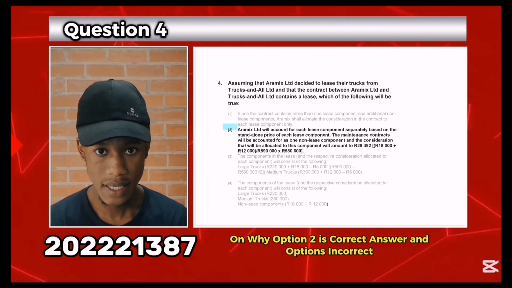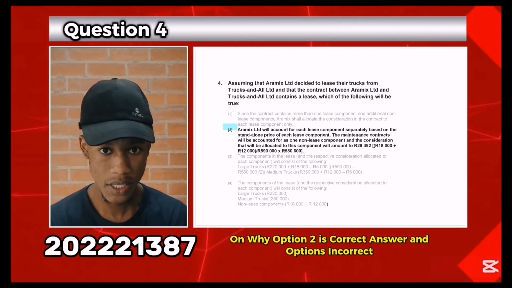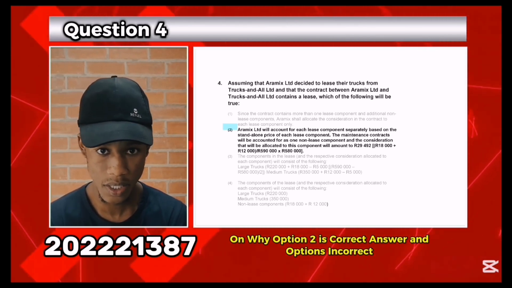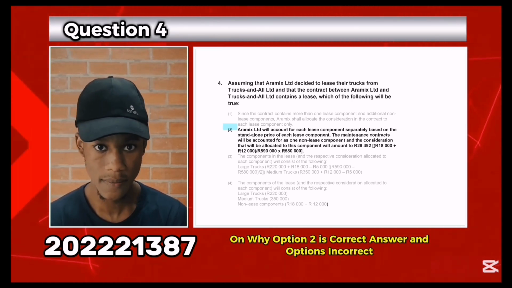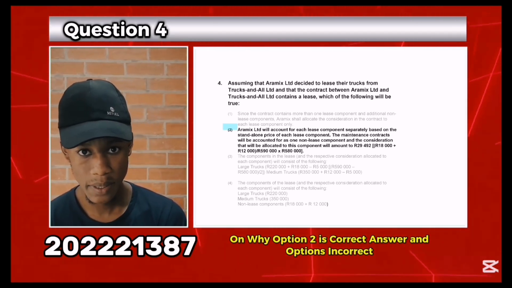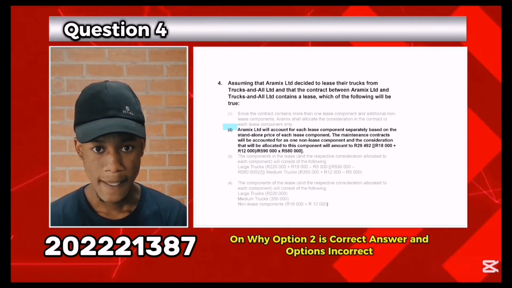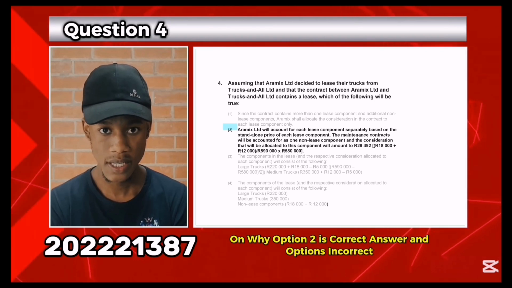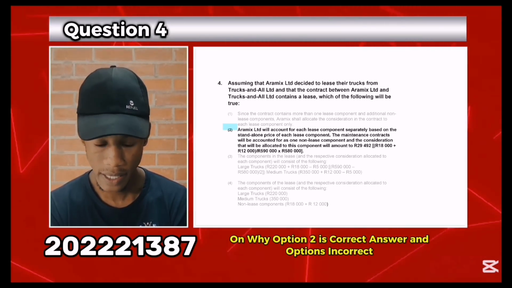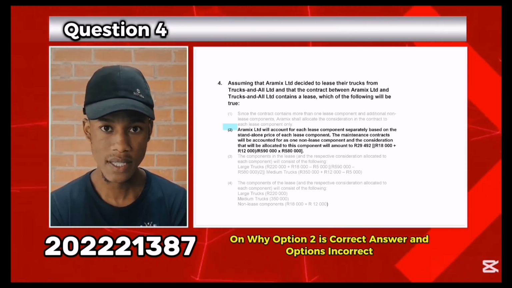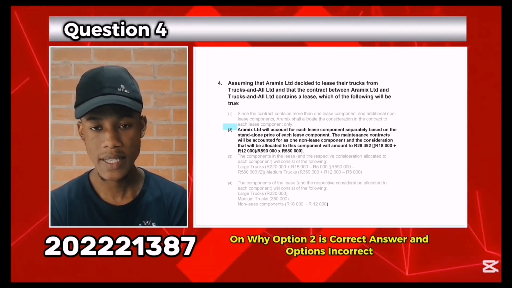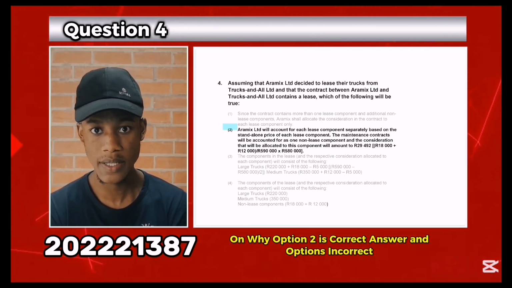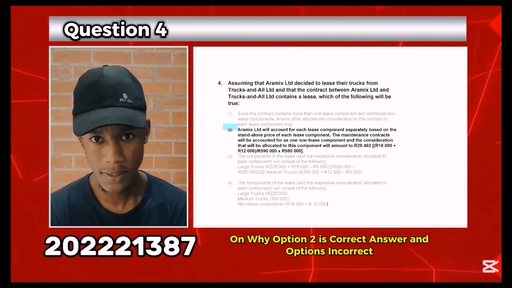According to IFRS 16, in determining the correct answer for question 4, IFRS 16.12 states that the contract contains a lease of one component or more or additional non-lease components. Therefore, the consideration of the contract must be allocated to each of the lease components. IFRS 16.B33 says lessees must observe standalone selling prices if available, or estimate them if they were not provided. IFRS 16.B34 speaks on the maintenance services and generally the non-lease components, which should be separated if practicable.